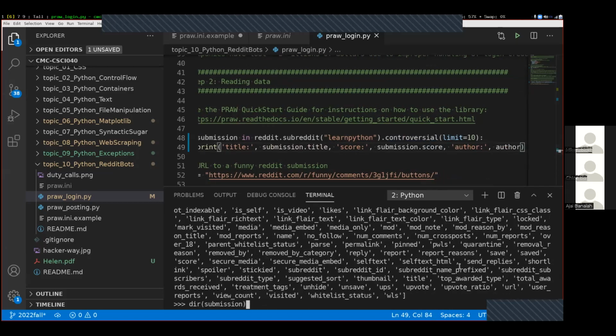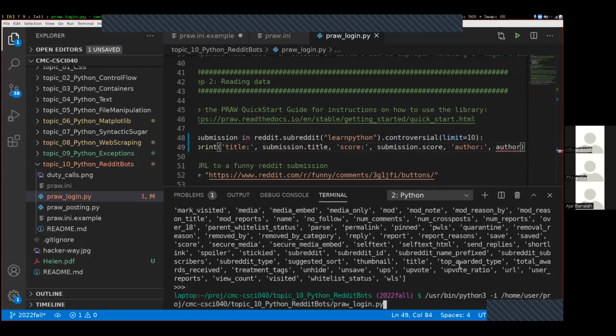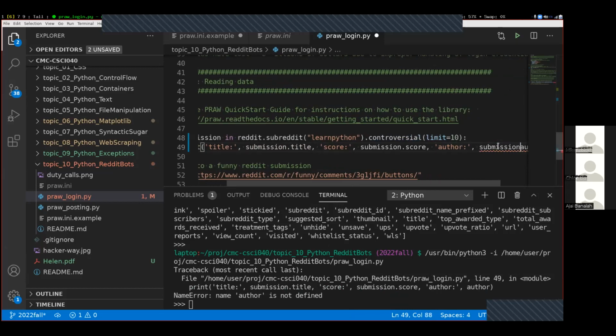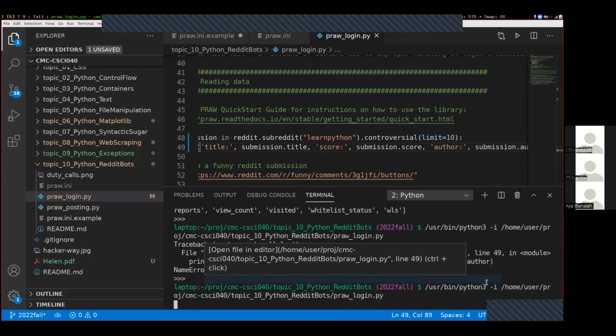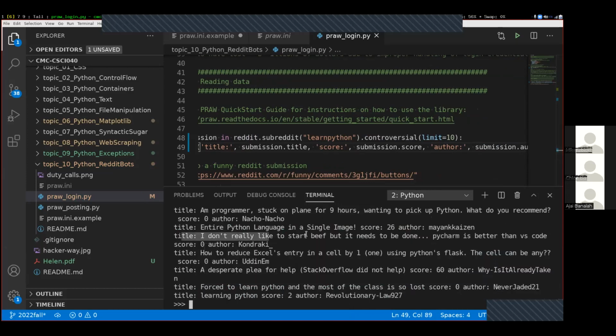Come down here, exit out of interactive Python, up arrow, rerun this. Name author is not defined. I can't have author by itself. It needs to be submission.author. Come down here, exit out of interactive Python. Once again, rerun this. And now it's telling me, okay, here's the title of each of these submissions, here's the score of it, and here's the name of the person who posted the submission, the author of that submission.